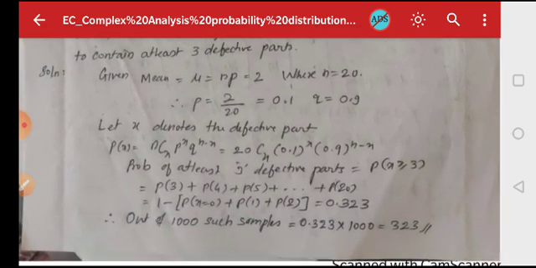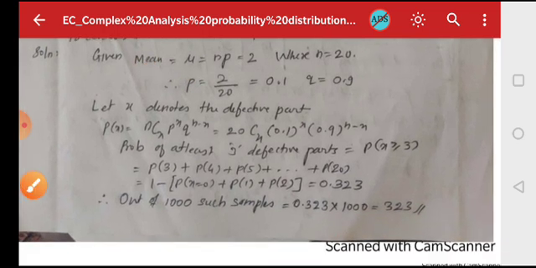Here the mean is given as 2, that means np = 2, and n is 20. So 20p = 2, that means p = 2/20, which is 0.1. If p is 0.1, then q is 1 - p, which is 0.9.